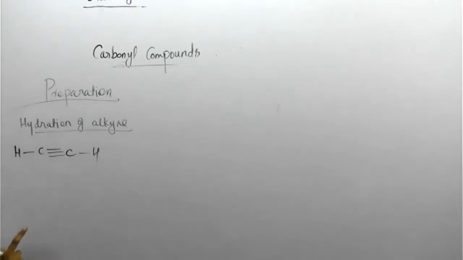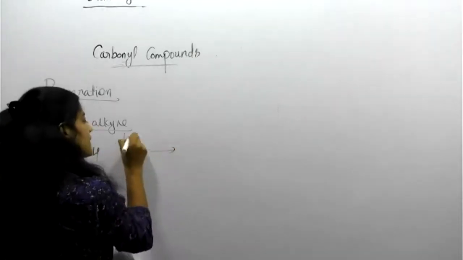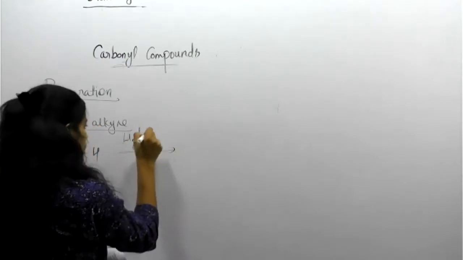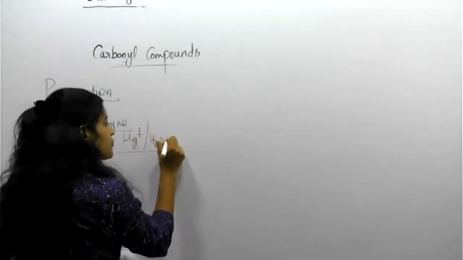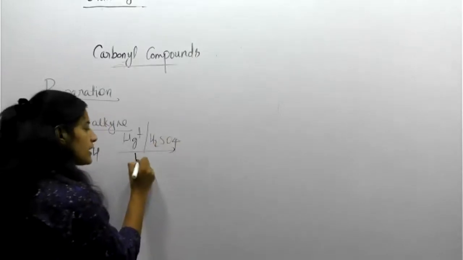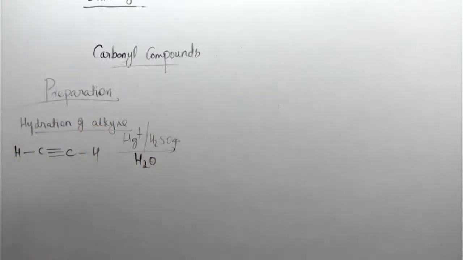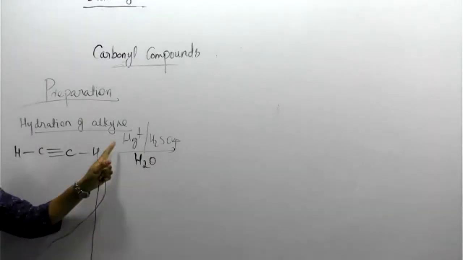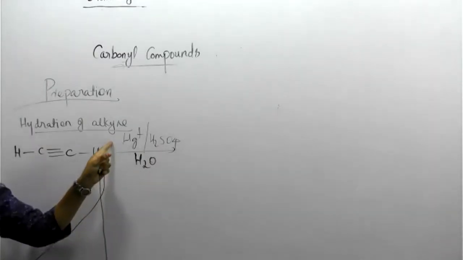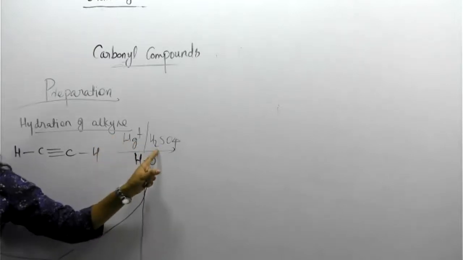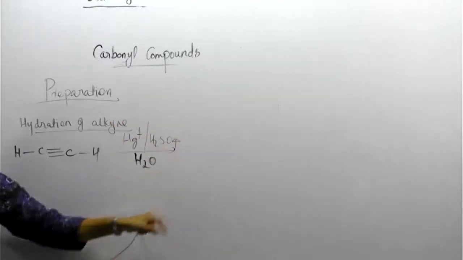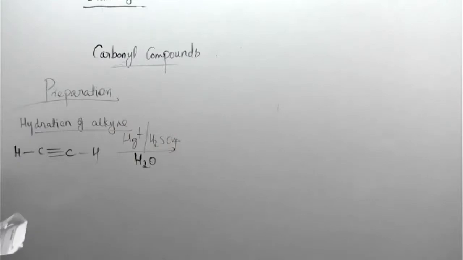This undergoes hydration in the presence of Hg, mercury, then H2SO4, sulfuric acid, and also water, because it is hydration. Mercury, sulfuric acid, water: these are the reagents.